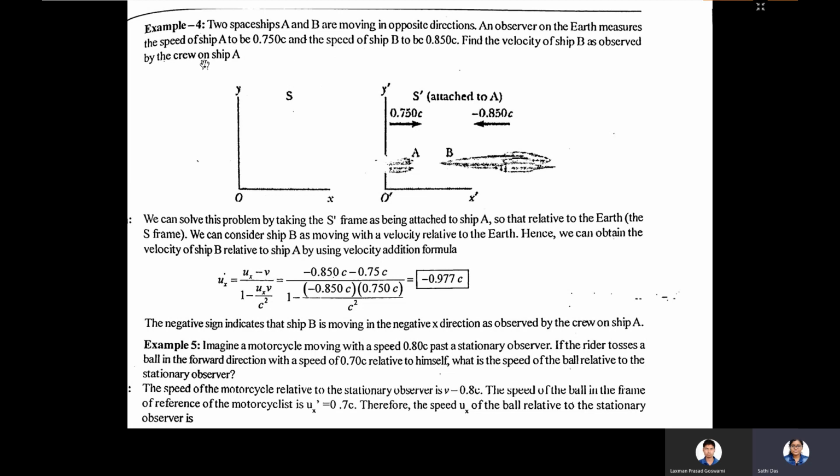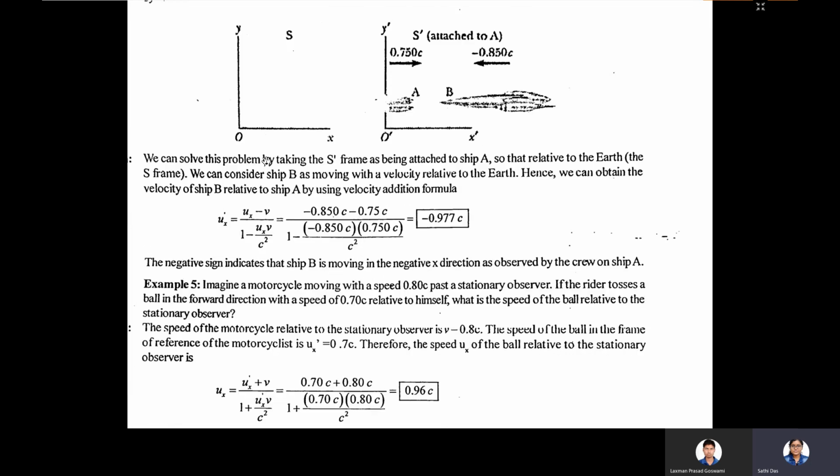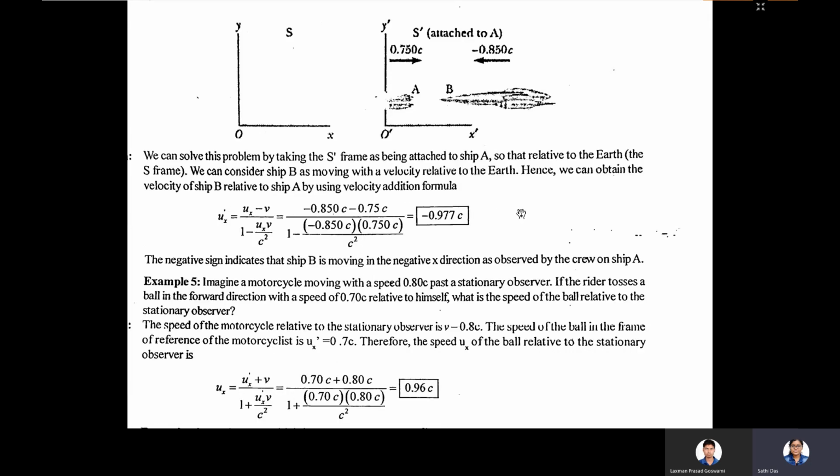Okay, so you are measuring the speeds of spaceships B and A as 0.850 c and 0.750 c, but what will be the velocity of spaceship B if someone on spaceship A measures it? We can solve this problem by the velocity addition theorem, taking the S prime frame as attached to spaceship A. So A is moving, and we attach the S prime frame to it.